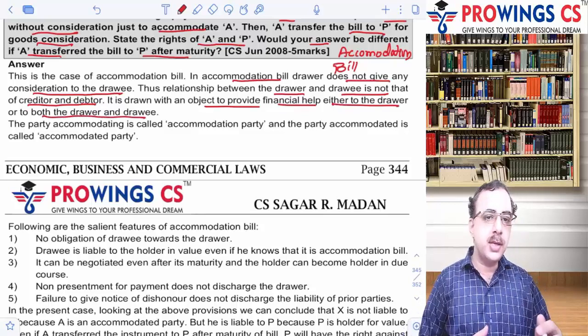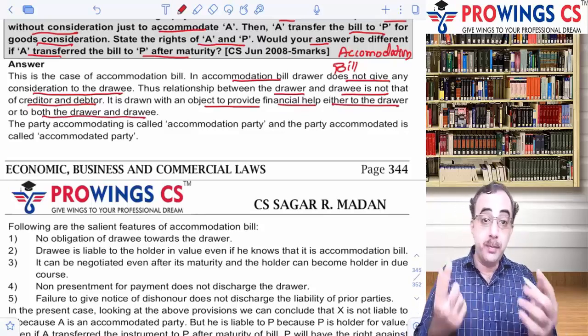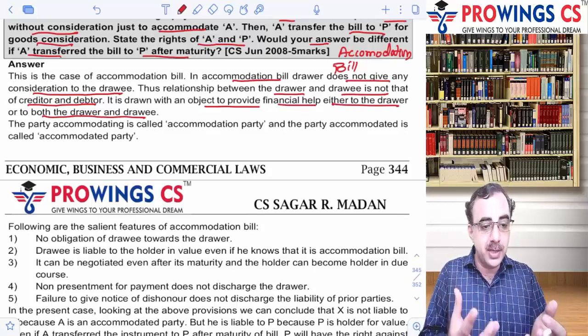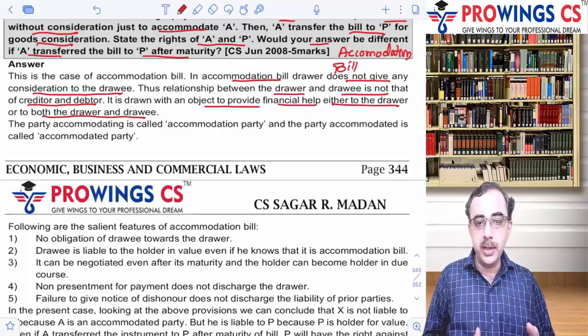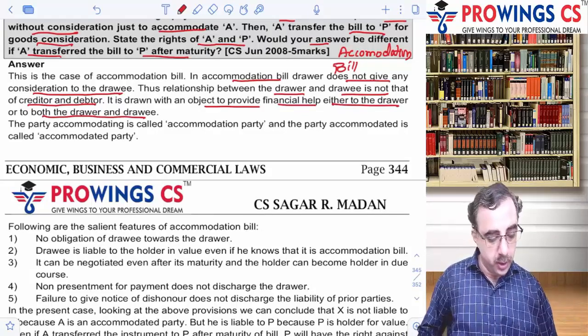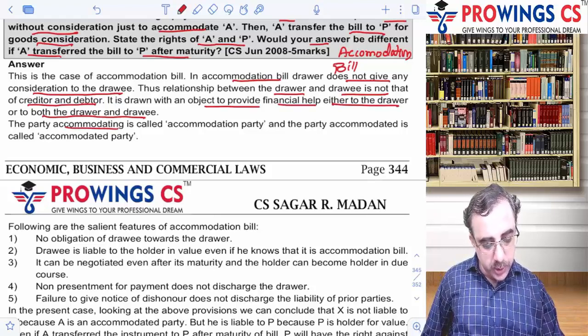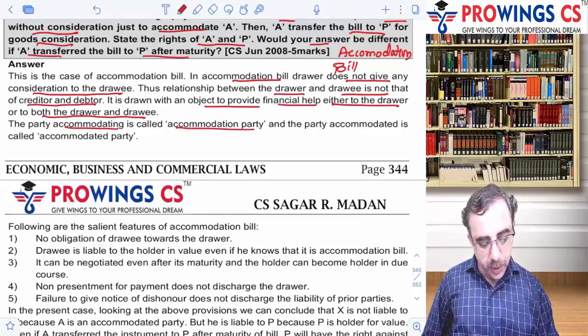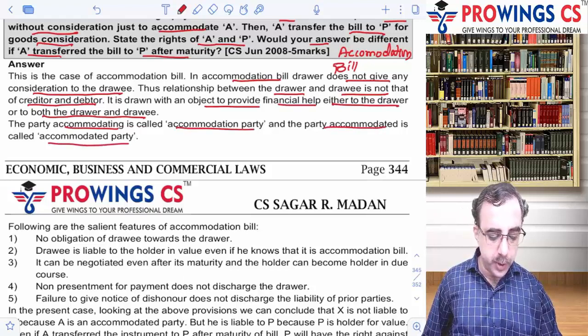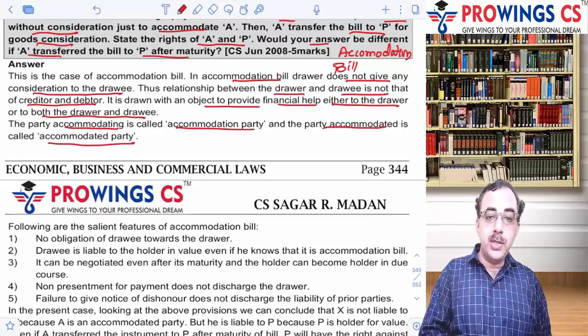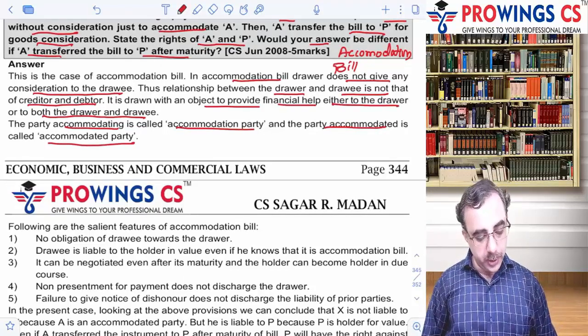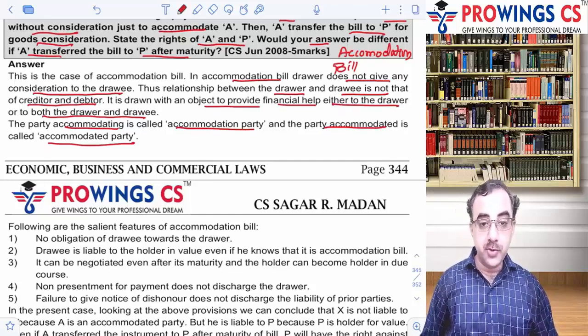तो एक तरह से ये दोनों के लिए भी हेल्पफुल हो सकता है या एक पर्सन के लिए भी हेल्पफुल हो सकता है, but it is basically drawn just to accommodate the other party, not with a consideration. The party accommodating is called accommodating party, and the party accommodated is called accommodated party. Okay, let's try and understand further.